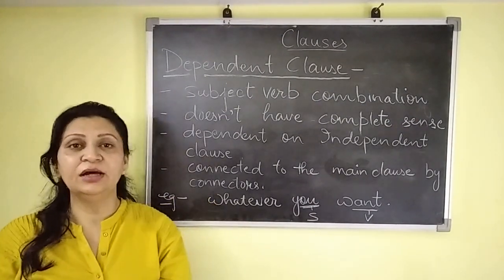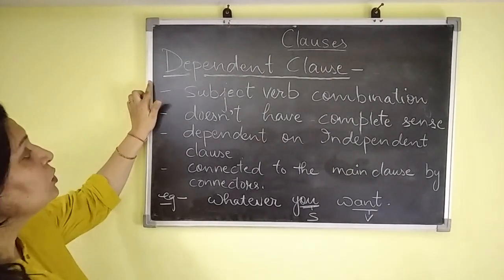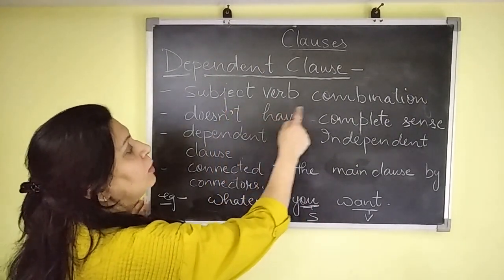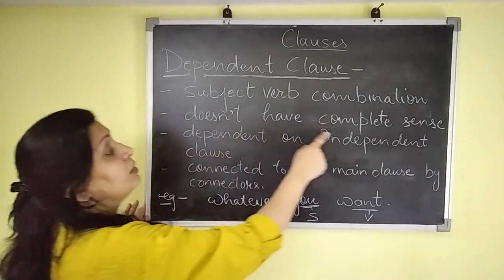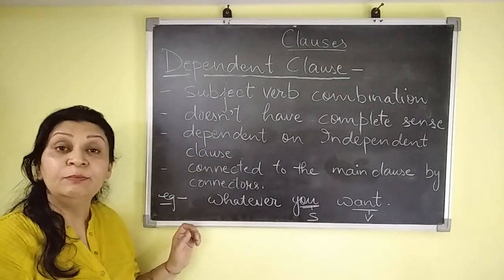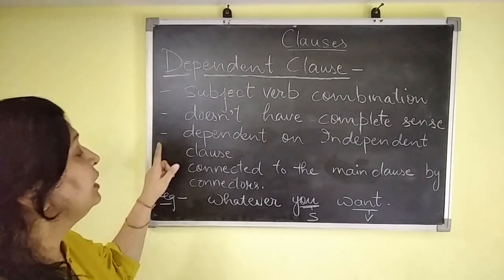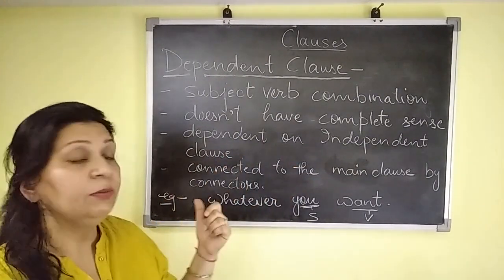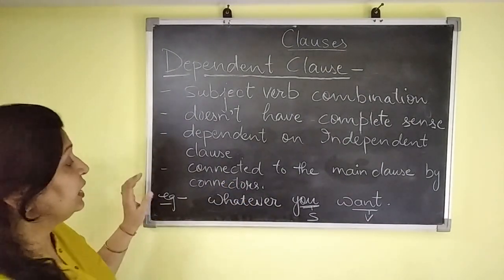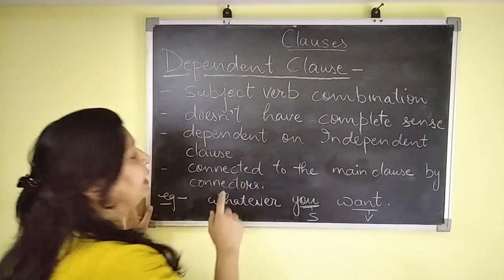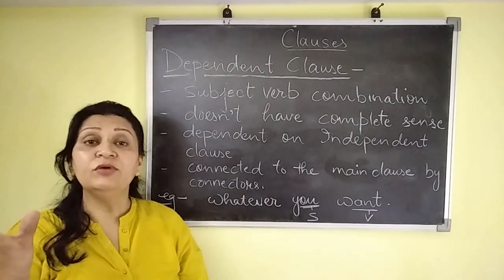Let's discuss the second part of the clause. It is the dependent clause. Let's see what the conditions are. A dependent clause must have a subject-verb combination. This is the first condition. Second condition, it does not have complete sense. It means it is incomplete. The third thing, it is dependent on an independent clause. It means it is incomplete and needs the main clause to complete it. And the fourth thing, it is connected to the main clause by a connector, which is also known as a conjunction. It starts with a conjunction.